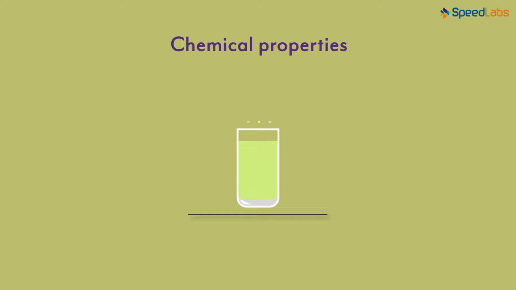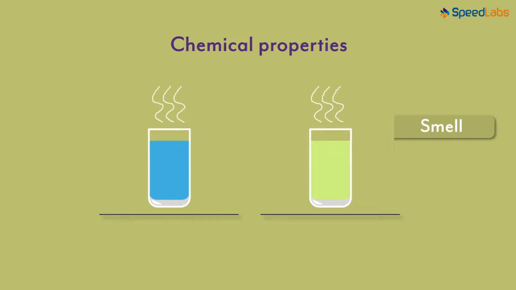So what do you think are chemical properties of a substance? The smell of oil is one of its chemical properties. Why do you think it is a chemical property? Oil and water are both liquids but smell different. Therefore, this is a chemical property.